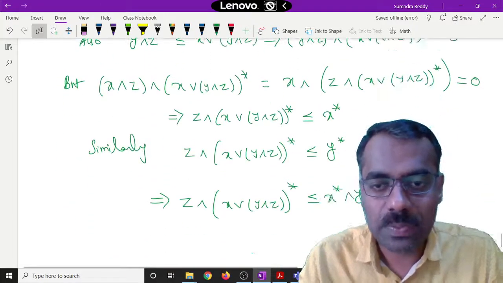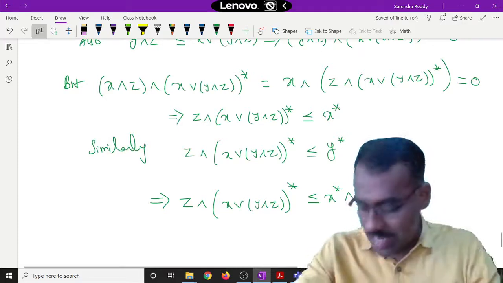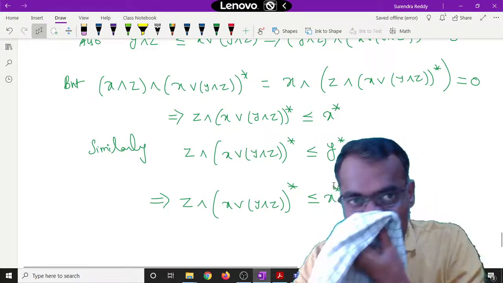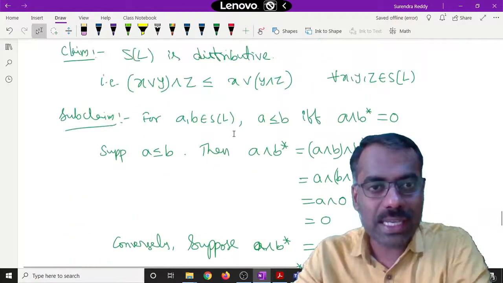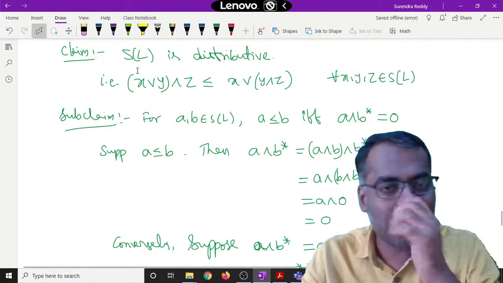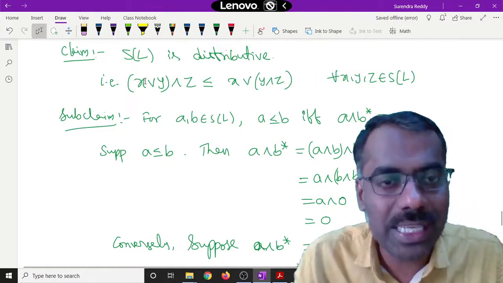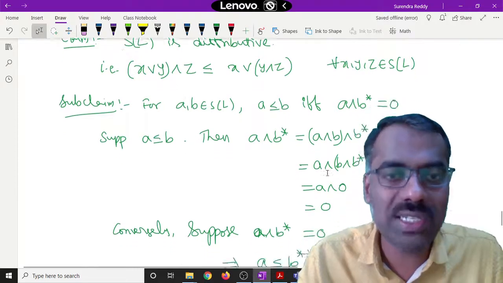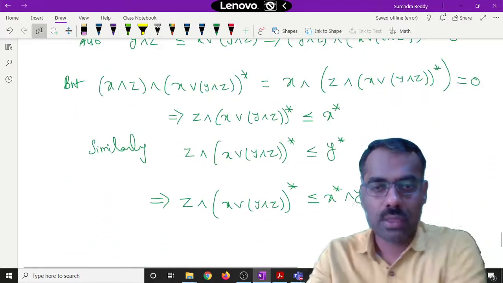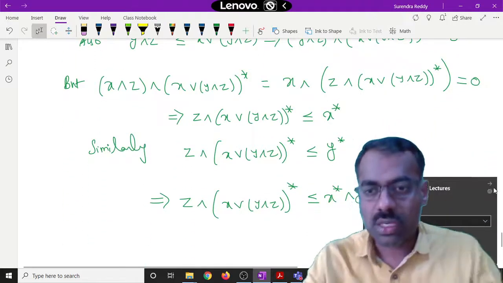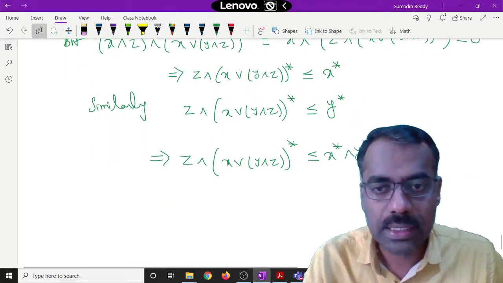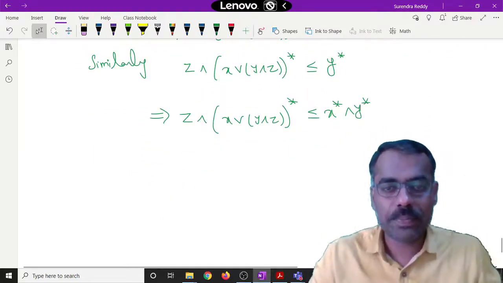So in this picture, we want to show that this x join y, so somehow we should get x join y into the picture. That is same as x star meet y star whole star, right? Okay. So how can we do that? After this step, what is the next step?